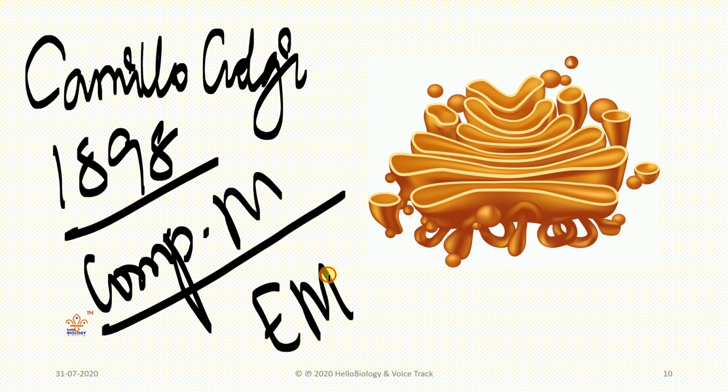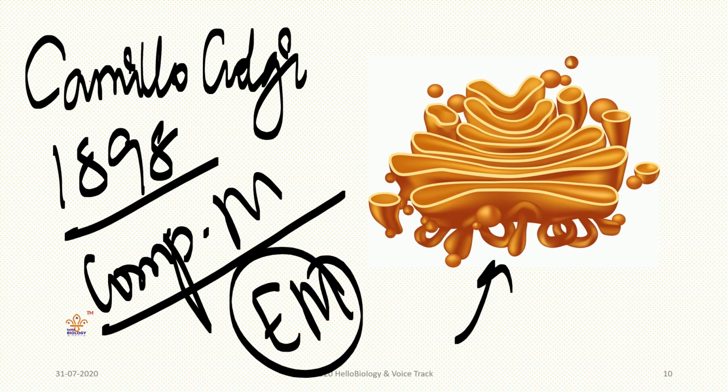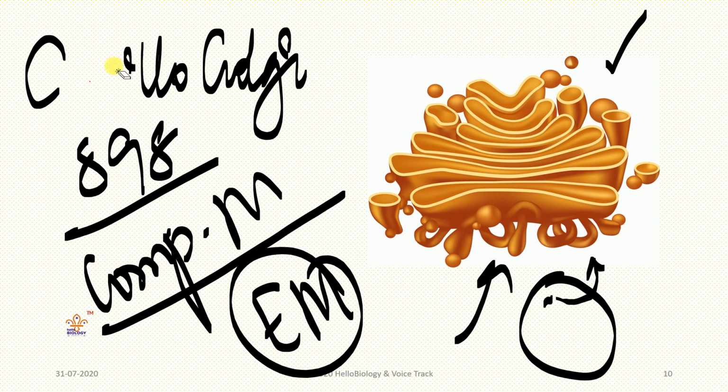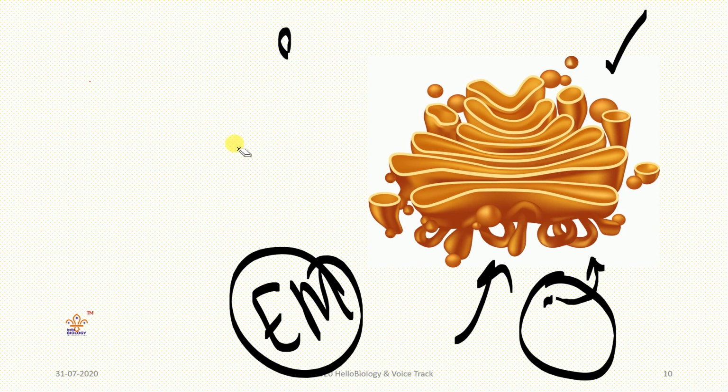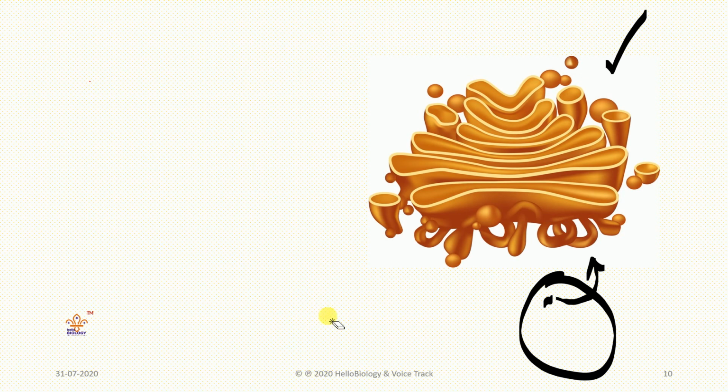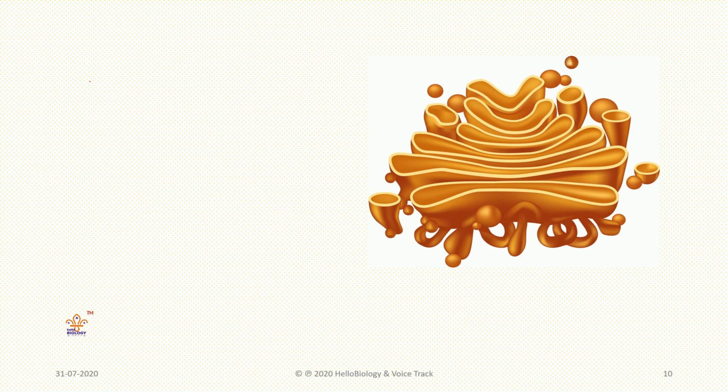In an electron microscope, this kind of fine structure we can observe, but the normal compound microscope we use in schools will give you only a small region like that. But in an electron microscope you can see it like this; this is a picture from an electron microscope. Camillo Golgi first discovered this Golgi complex. It is one cell organelle, a cell part, and the name came after the scientist.